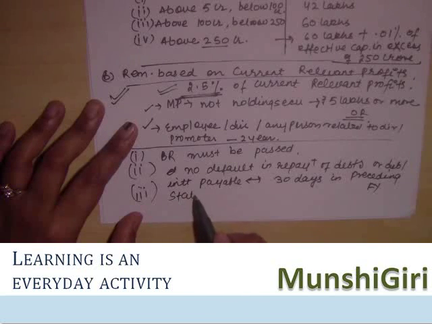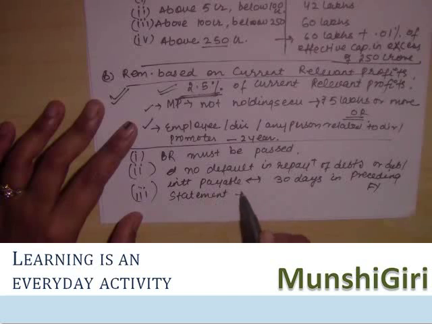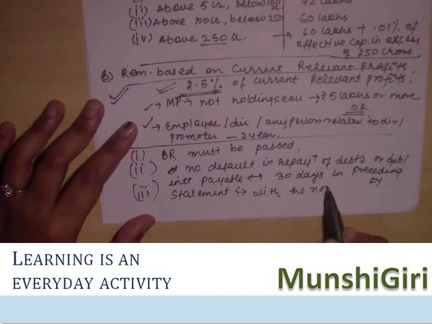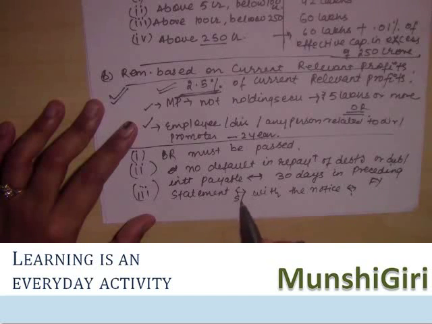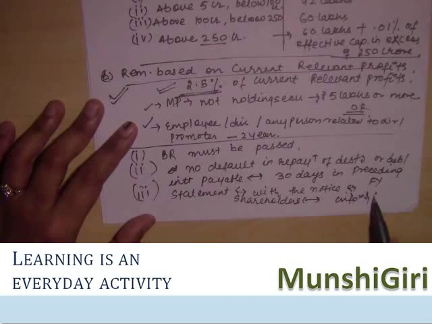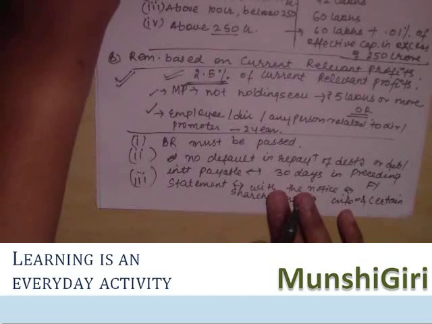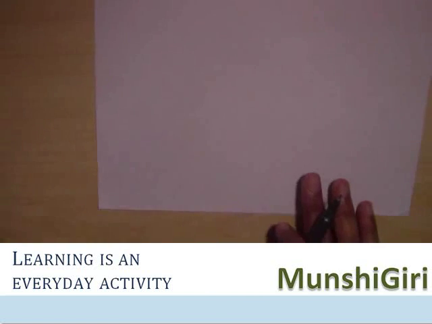That is the statement with the notice. This has to be given to the shareholders. This will contain all the information and certain disclosures that are required to be made. This was section 2 that we were talking about.